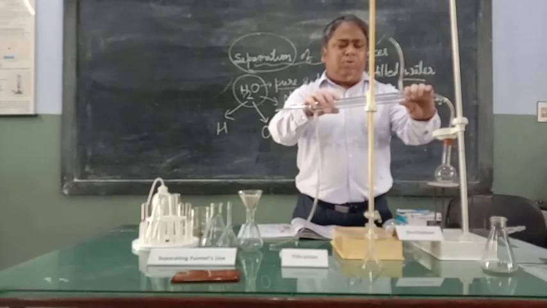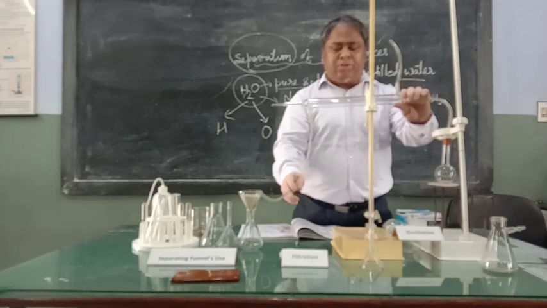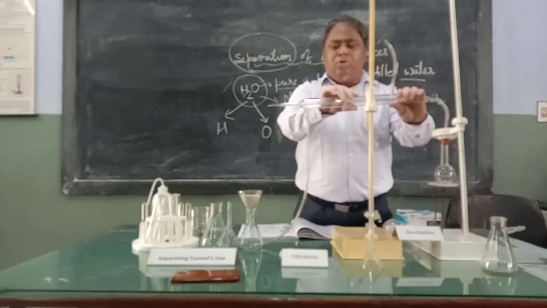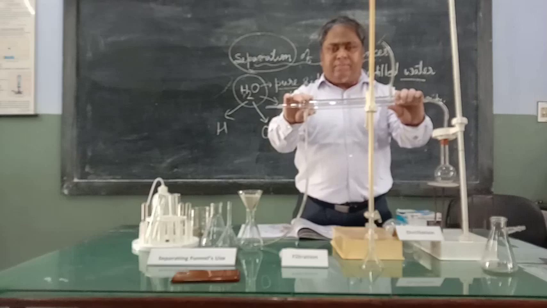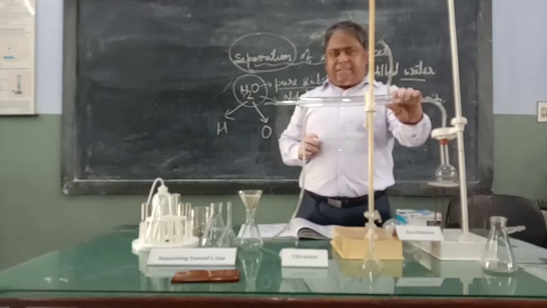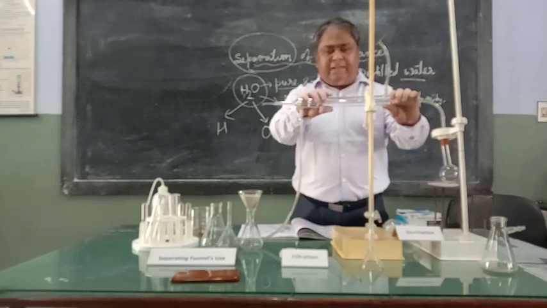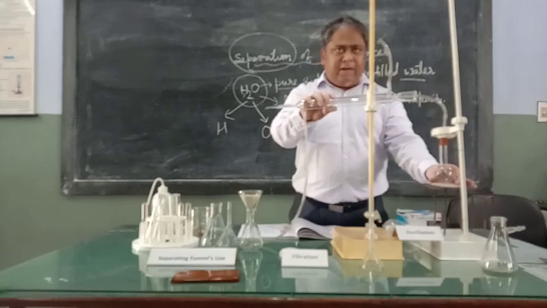Now what will happen to the water which becomes warm? That will come out from here, it can be sinked out. So this warm water can be sinked out and cold water can be sent from here to make this condenser colder. So this is called the Liebig condenser. In the class 6 Macmillan science book, on page number 57, you will find this apparatus shown. So I am showing you the working of this apparatus clearly.